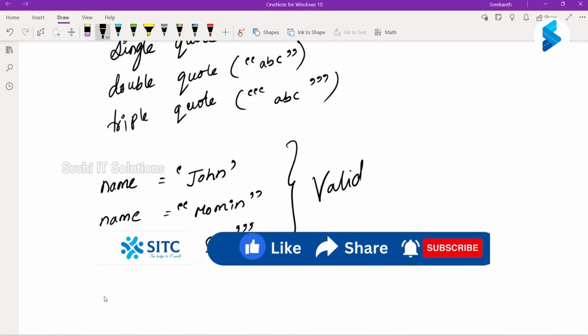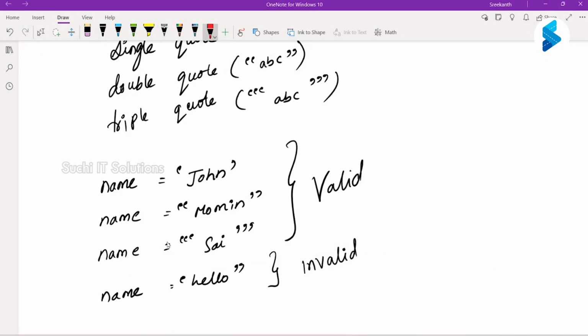Okay. Now tell me what happens here. Is this a valid one? No, sir. Why is it invalid? Because it started with a single quote and ended with a double quote, hence it is not valid.